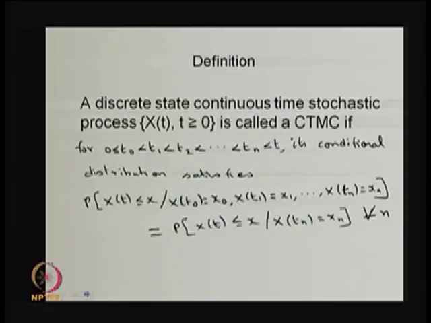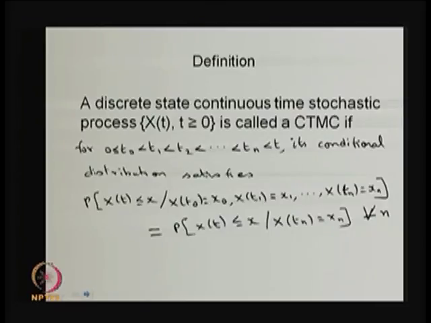You have n plus 1 random variables, which are given, that means they have already taken some values x0, x1, up to xn respectively, and you are finding the conditional CDF for the random variable X(t). So you have n plus 2 random variables taken at the arbitrary time points t0 to tn as well as t, and you are finding the conditional CDF of X(t) given that the other n plus 1 random variables have already taken the values x0, x1 and so on till xn.